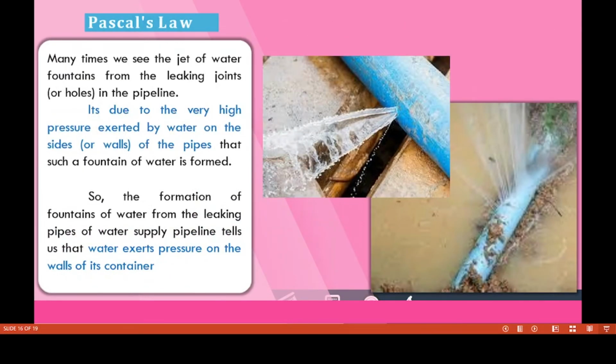Have you seen, children, leakage of pipes? Many times we see a jet of water, a fountain, from the leaking joints in the pipeline. In our house also we see this. It's due to the very high pressure exerted by water on the sides of the pipes. Already we have learned the pressure exerted by water on the sides of the container. So at that time the fountain of water is formed. The formation of a fountain of water from the leaking of pipes in the water supply pipeline tells us that water exerts pressure on the walls of its container.